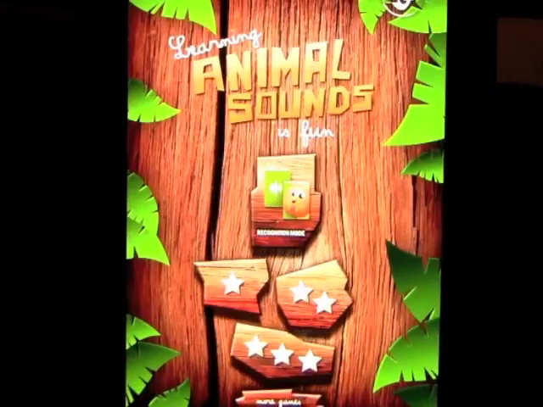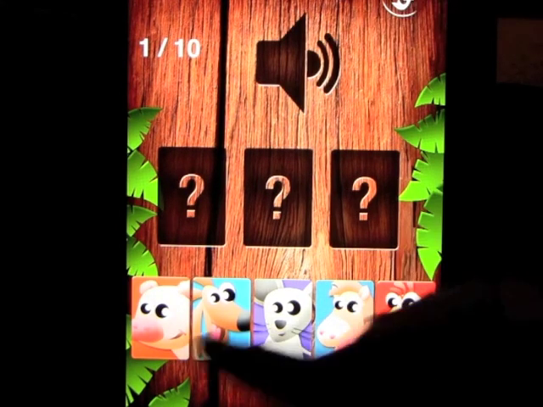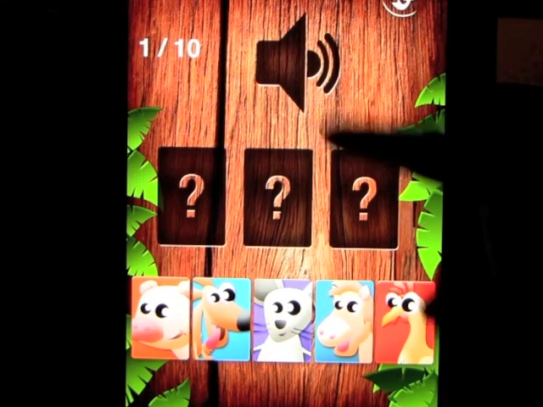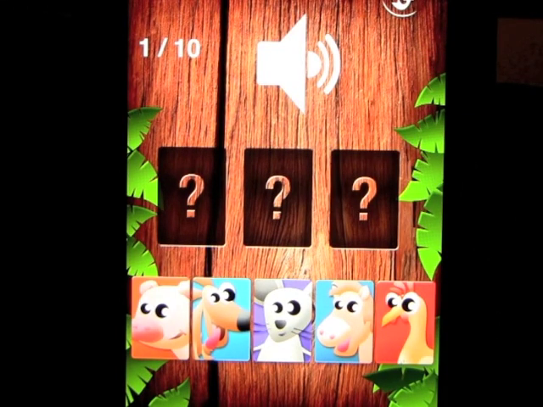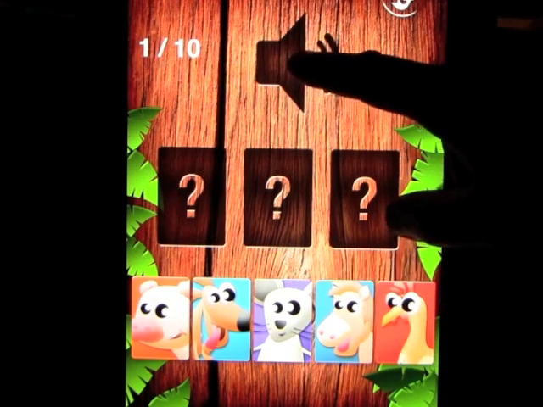Let's go straight into level 3, and we'll do 2 or 3 on level 3. Now on this one you get 10 questions again, but you get 3 animals to choose from, one after the other. So listen again. And I don't even remember what it was.